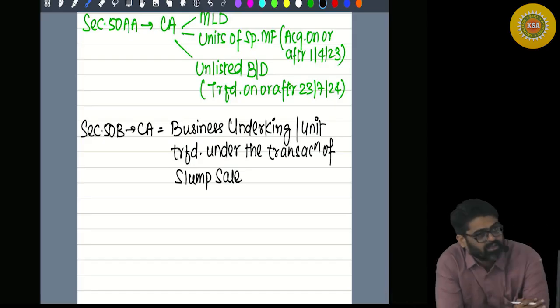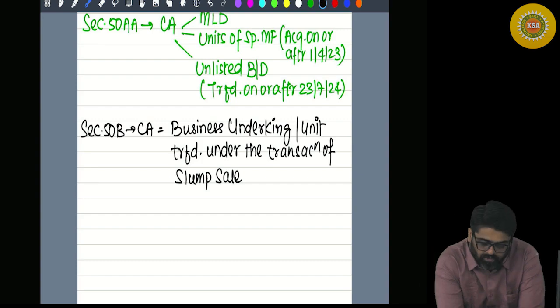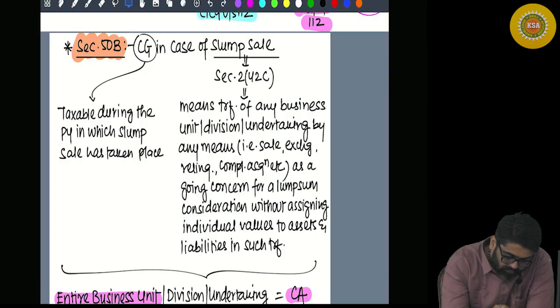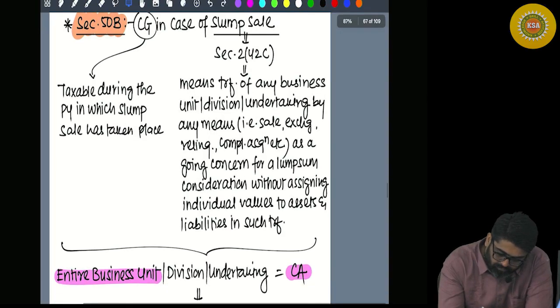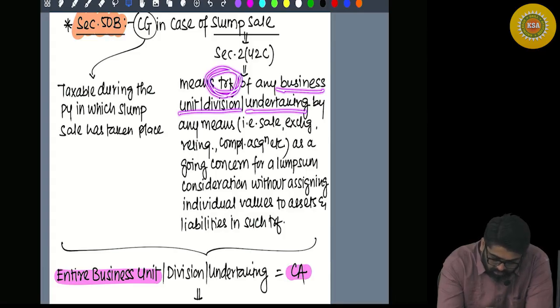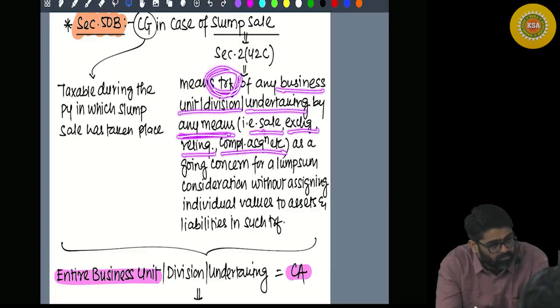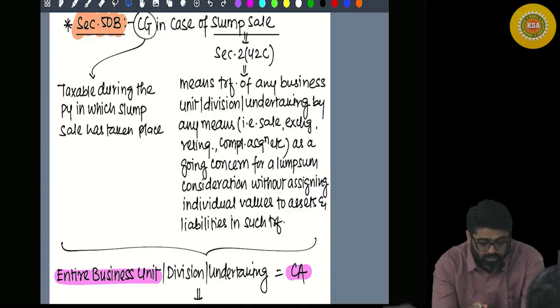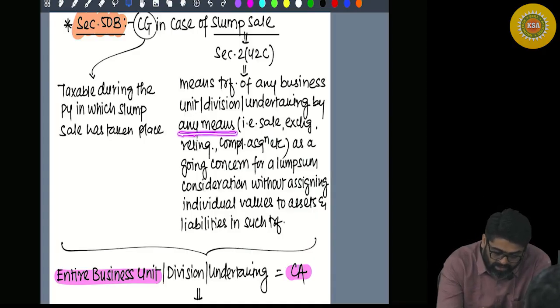That your entire business undertaking which you are transferring under slump sale for a lump sum consideration, that entire business, unit, division or undertaking, getting transferred by any means, whether you sell it, exchange it, relinquish it, compulsory acquisition, whatever happens, it will be treated as slump sale only, because it is transfer by any means.